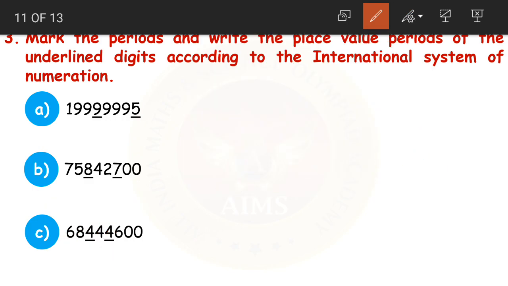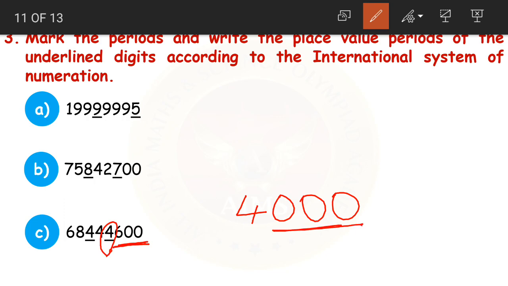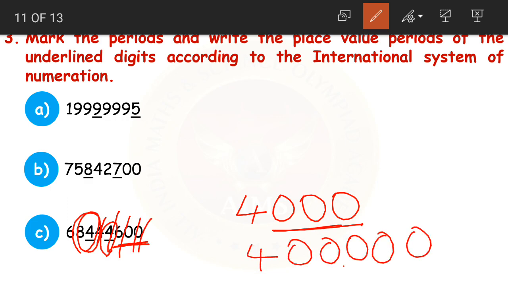Now if they ask you to write the place value, what did I say, children? For this 4, after 4 we have 3 digits, so after 4 place 3 zeros. For this other 4, after 4 you have 1, 2, 3, 4, 5 digits, so after 4 you place 5 zeros.